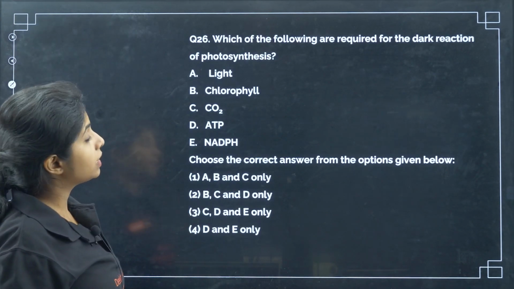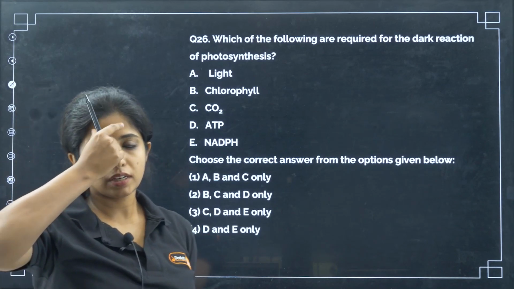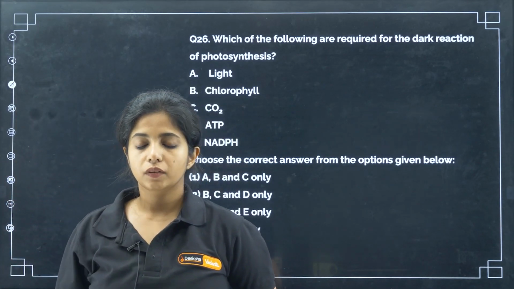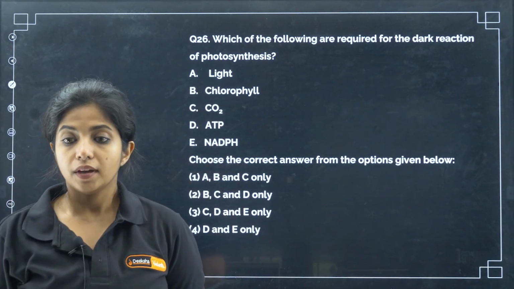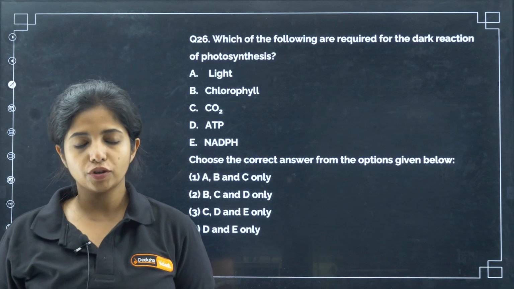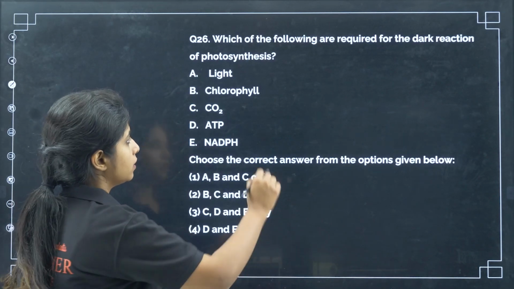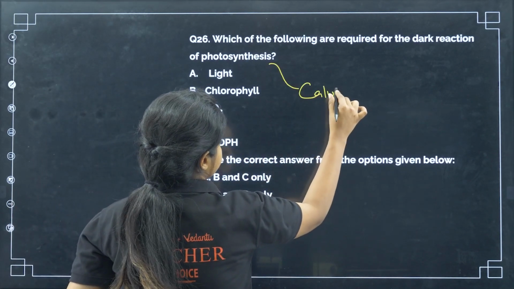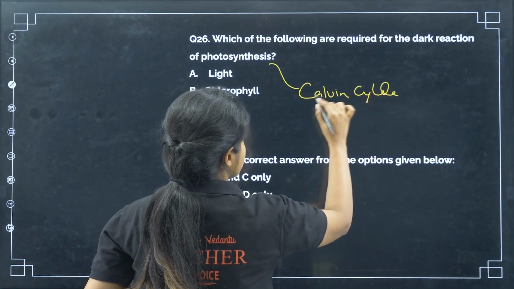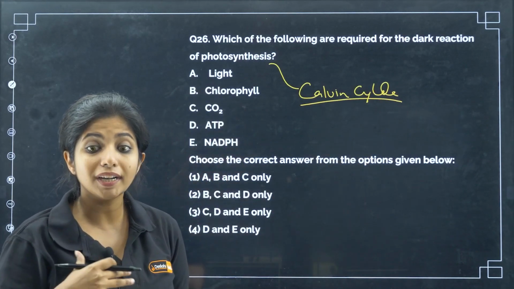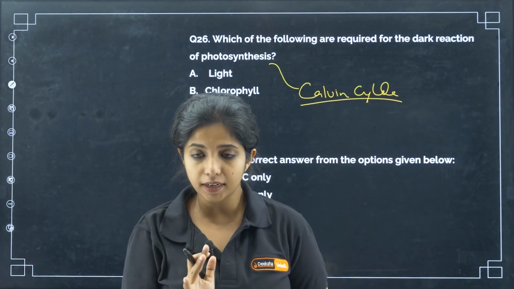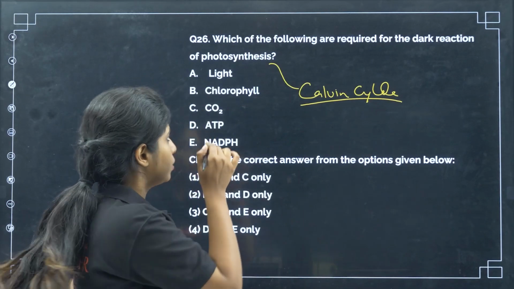Now it's there in this chapter, biotechnology and its applications, the last part of the chapter. Now, which of the following are required for dark reaction of photosynthesis? That is, you are talking about the Calvin cycle. Dark reaction, the name suggests it can happen in dark, it does not need light. It is not that it does not happen in light, it just does not need light.